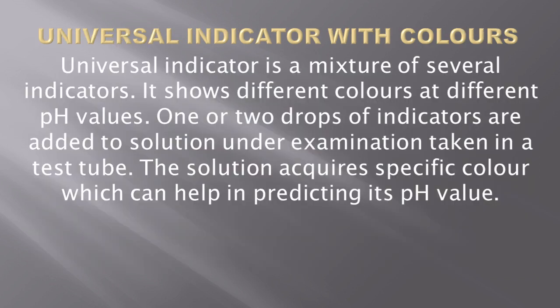Now I have told you we have one more indicator called universal indicator. What is this universal indicator? Universal indicator is a mixture of several indicators. It shows different colors at different pH values, as I already told you. When you add 1 or 2 drops of this indicator to a solution, the solution acquires a specific color, which helps you tell what its pH value is. Now look at the chart which tells you that.